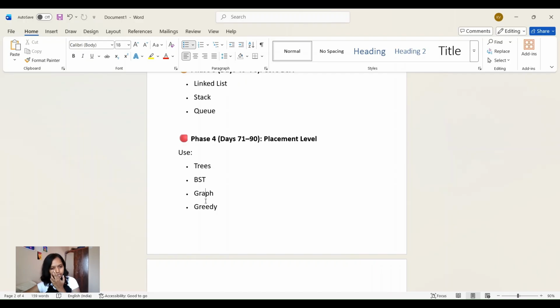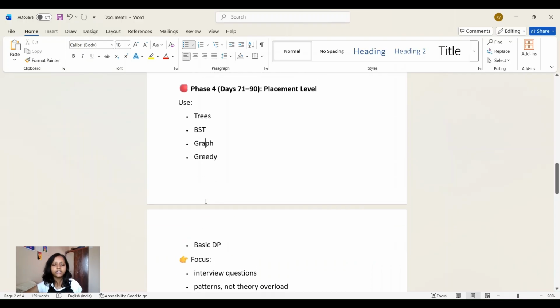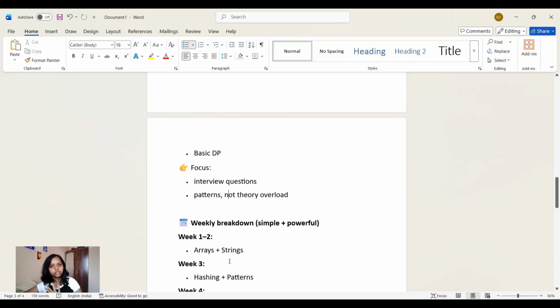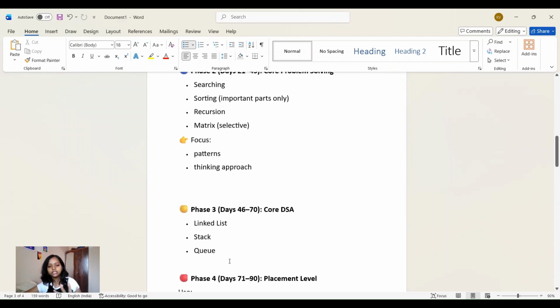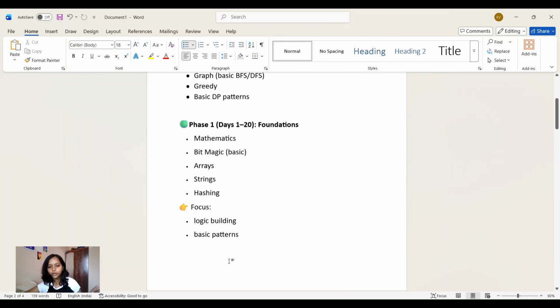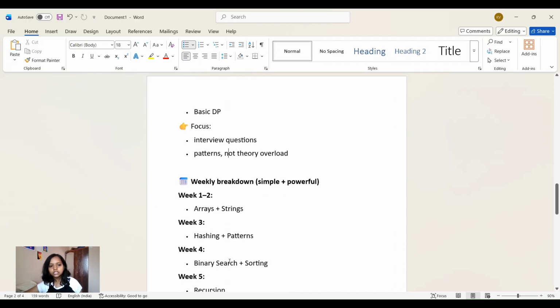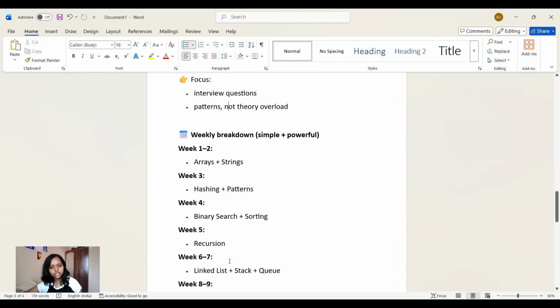Okay, before that, let's cover phase 4. We'll be covering basic DP and here interview questions and patterns. Of course, not theory overloaded. We'll be solving the questions. This was the phase. So I divided it in 4 phases, from foundation to core problem solving, core DSA and placement level. Now weekly breakdown is week 1 to 2 is arrays and string.